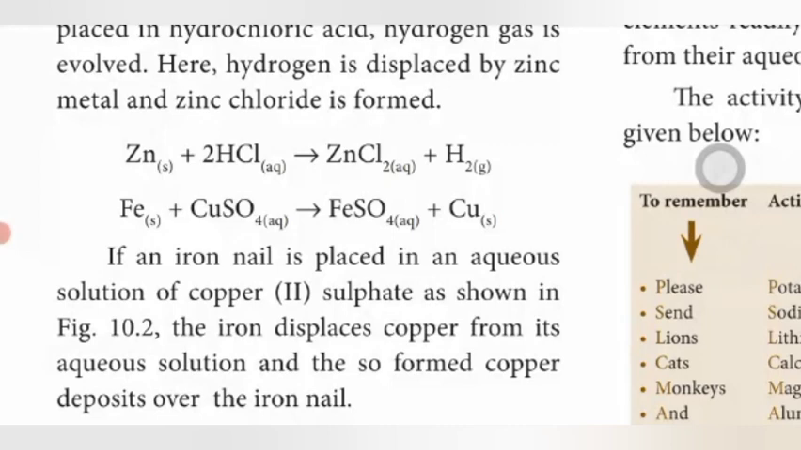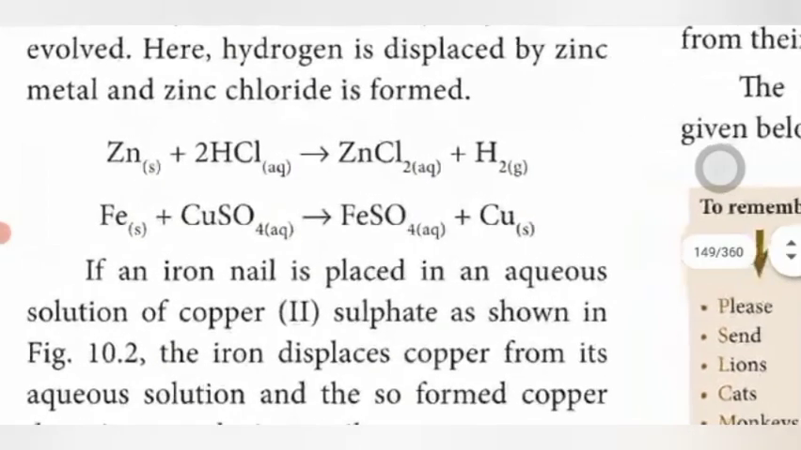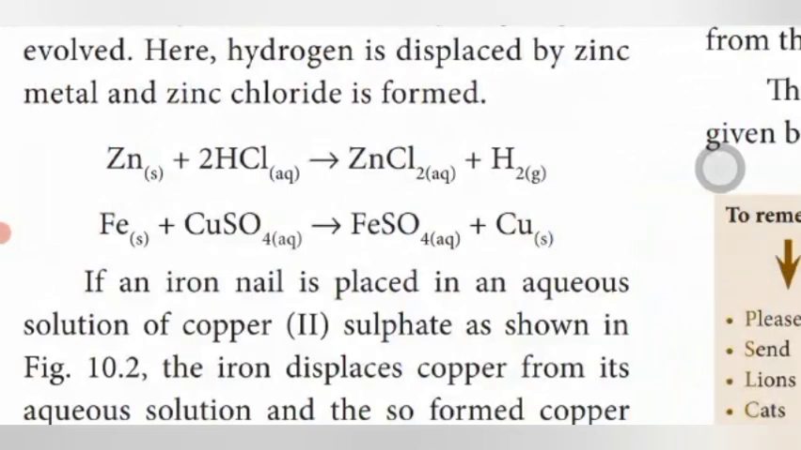Zinc reacts with hydrochloric acid. Zinc is an element, hydrochloric acid is a compound. This element and compound react to form a new compound and a new element. The new element is hydrogen gas, and the new compound is zinc chloride. So hydrogen is displaced by zinc. This is a single displacement reaction example.